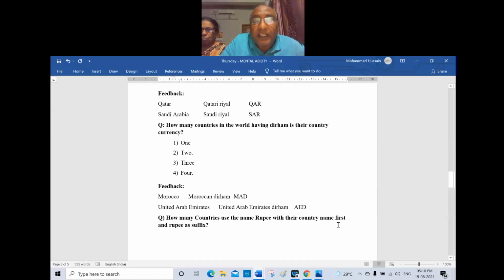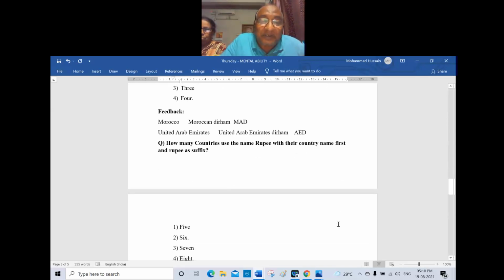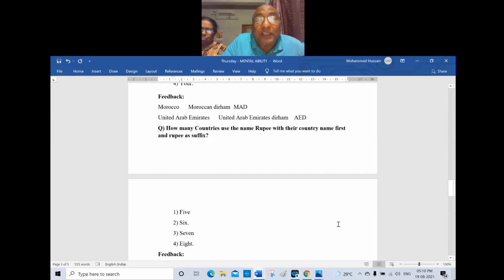And how many countries use the name rupee, with the country name first and rupee as a suffix? Yes, anyone? Pakistan rupee. Yes. Nepal rupee. Okay, next. If you see, there are 6 countries where the rupee is used.